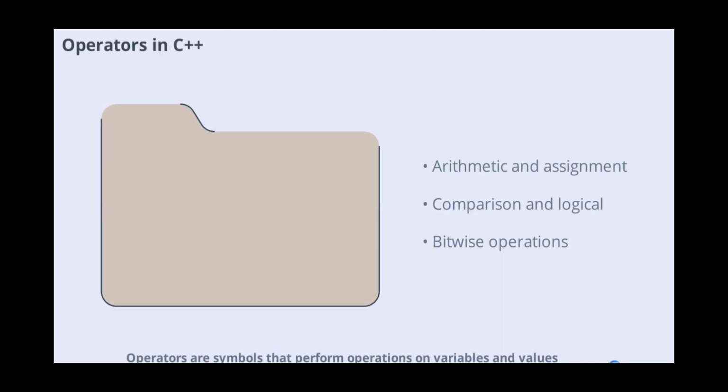Operators are symbols that perform operations on variables and values. C++ includes arithmetic, assignment, comparison, logical, and bitwise operators. For example, the plus operator adds values while == checks for equality. Understanding operators is fundamental to writing effective and efficient C++ code.